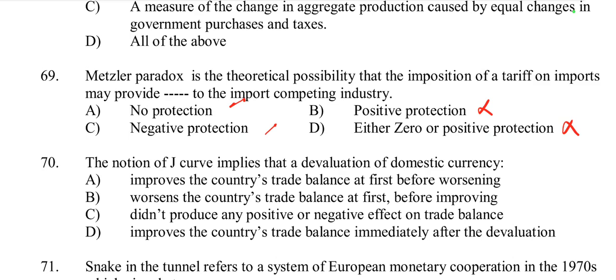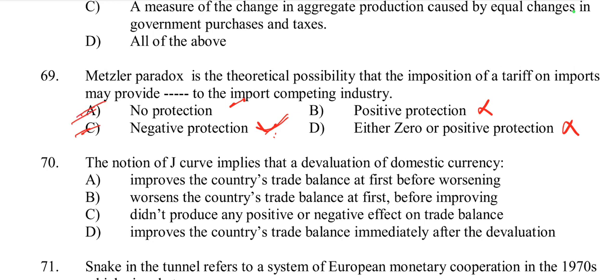In some cases, the overall economic effect of the tariff can lead to a situation where the industry doesn't receive any effective protection. So in the Metzler paradox, in certain scenarios, a tariff can reduce the protection for the import competing industry due to changes in prices and economic conditions, potentially harming the industry rather than benefiting it. So we can say it may provide negative protection or no protection.